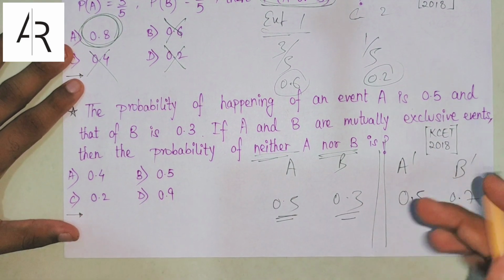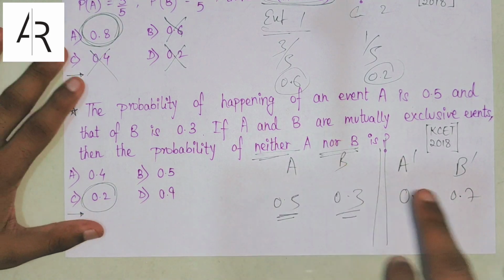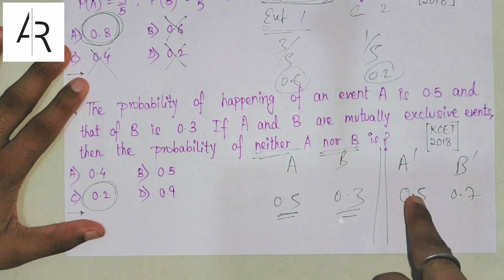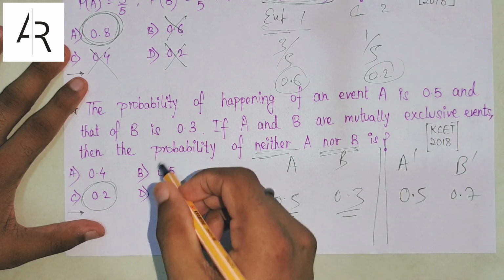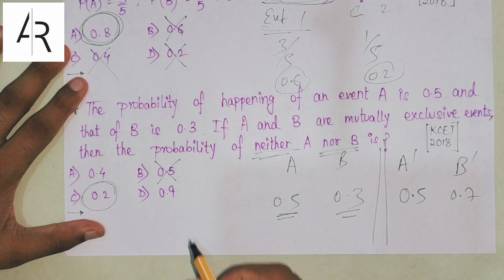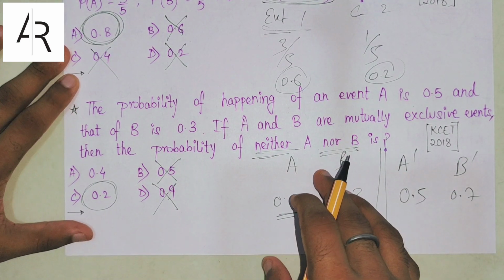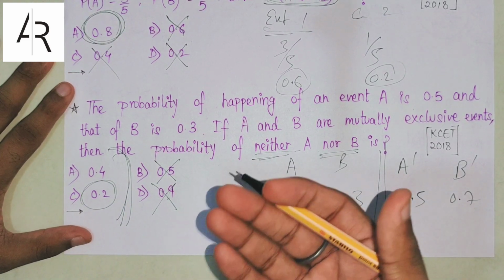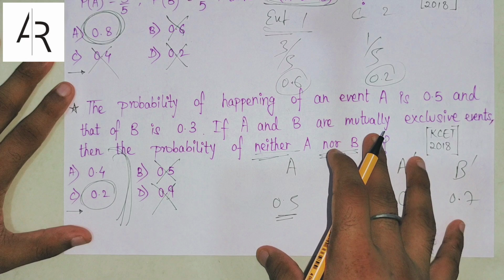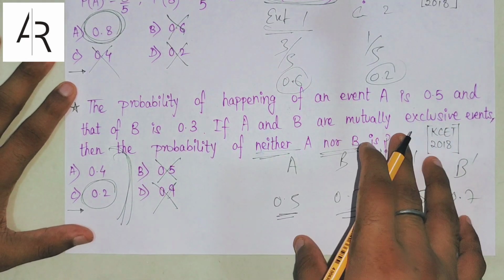So this question correct answer is, I guess, 0.2, right? Because if A not happening probability is 0.5, both not happening will be lesser than 0.5. Lesser than 0.5, we can eliminate B, we can also eliminate D, because D is 0.9, it is too much, right? Only two options remaining were 0.4 and 0.2. Out of these two you have to guess, and if your guess was C, then your answer is correct. If your guess was A, your answer is incorrect.